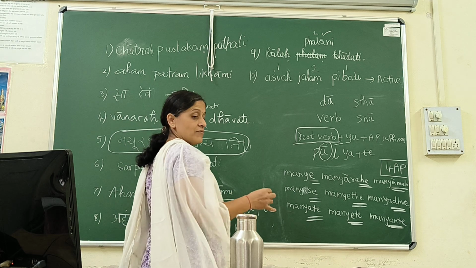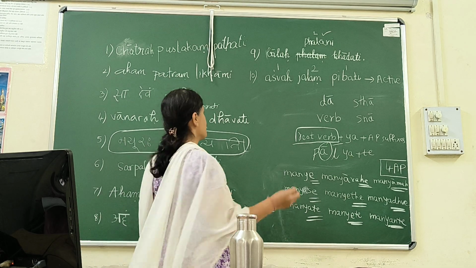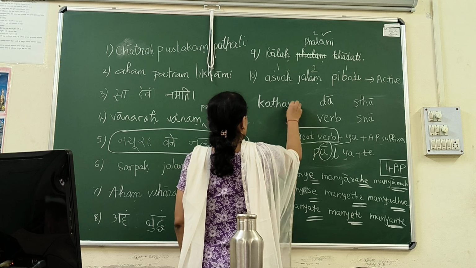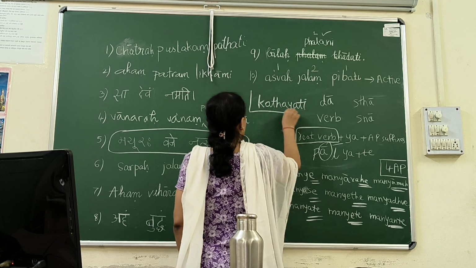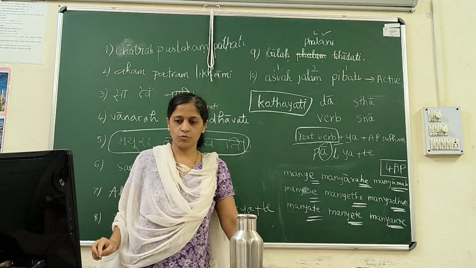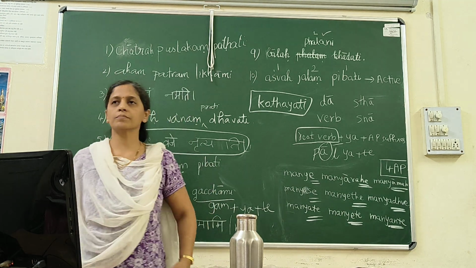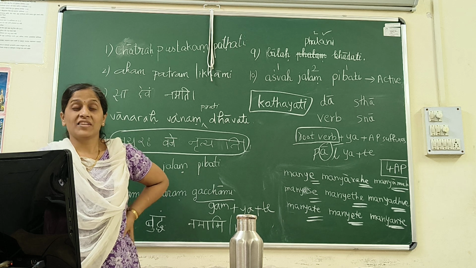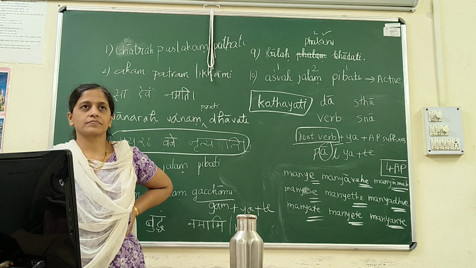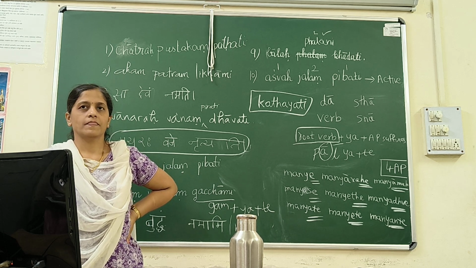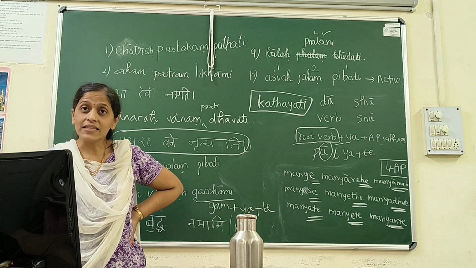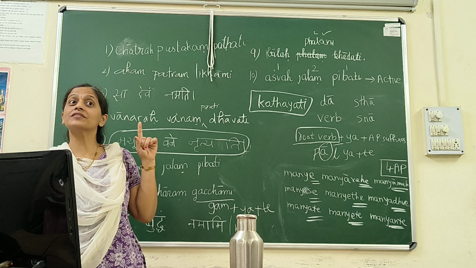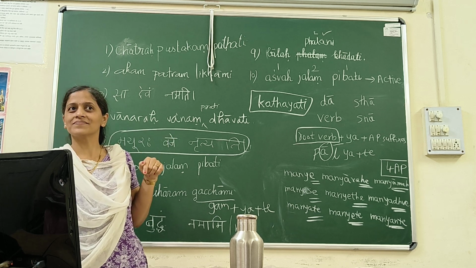Now, what will happen with 10th class? You tell me. Now, suppose ka, ya, ti. These are verbs in active voice. What will happen with kathayati in passive? Think and tell. Kathayate. Now you have to consider it of 10th class or 4th class.